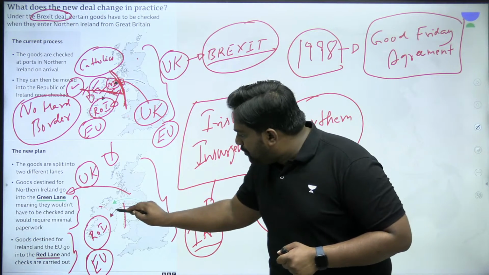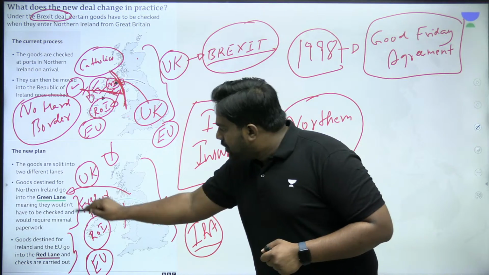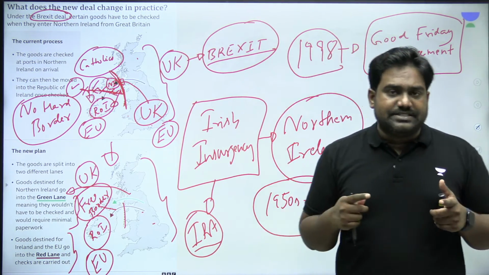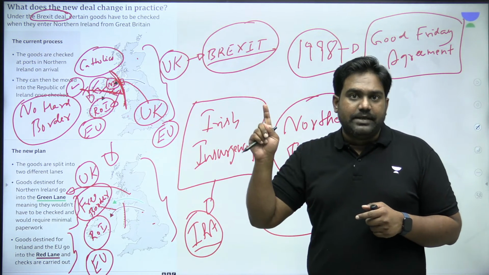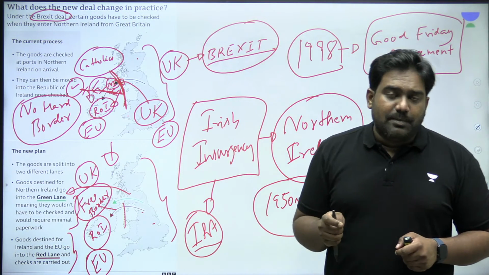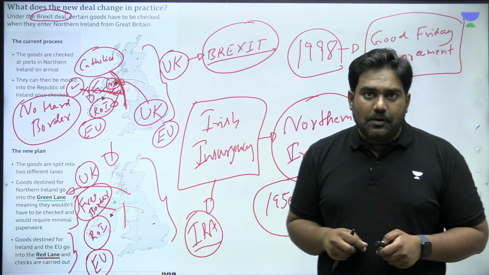Whereas the free border here will remain to operate. The free open border that exists here between Northern Ireland and the Republic of Ireland will continue to exist as promised under the Good Friday Agreement. So this is the unique arrangement that was created by this landmark agreement that was signed last year. So please find out the name of this agreement and mention that in the comments below.